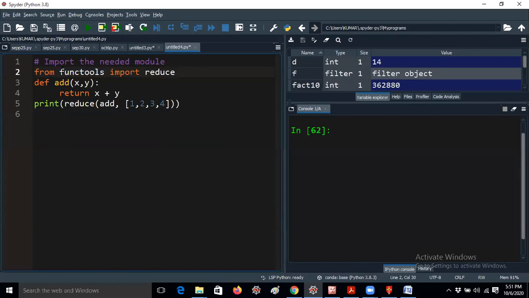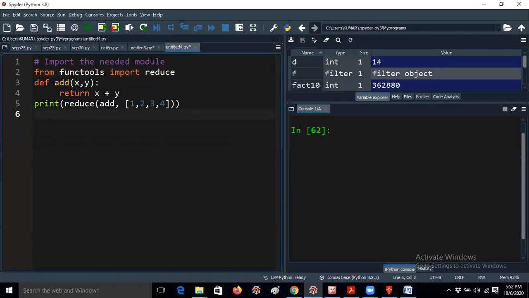This is the line you know already, because from math import star means it will import all the functions which are there in the module. But I require only the reduce function. That's the reason I'm giving from functools import reduce. Here we have two keywords: from is a keyword and import is a keyword. From means this is a module name, we are extracting that and importing it to our program.